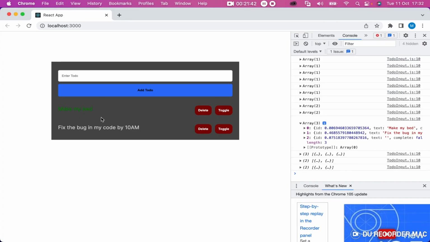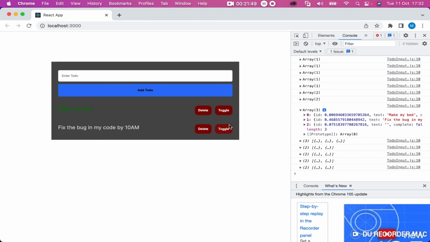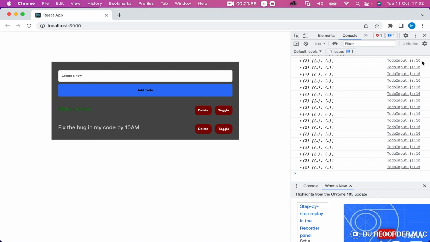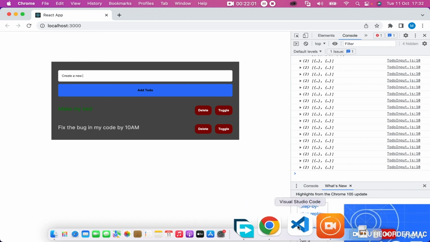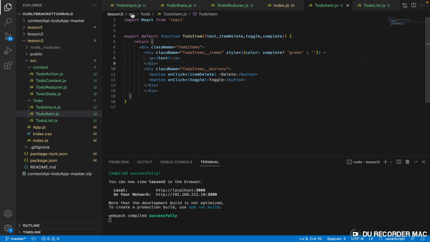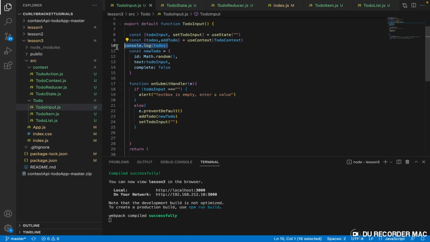Oh, good. You remember I clicked the toggle button before, so if I click it again, it becomes white. That means if I click green, I have done it. So let me add another one, and I'll say create a new, oh, I don't need this, right? The console is doing something. There's a place I told it to show the console, so every time I click a button, the console is doing something. Yeah, console.log to do, so I don't need that anymore.